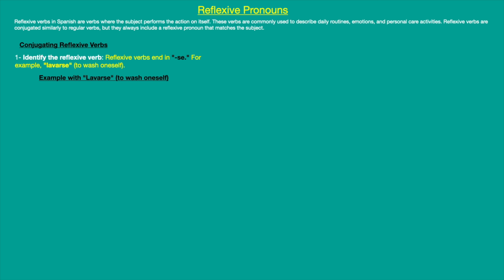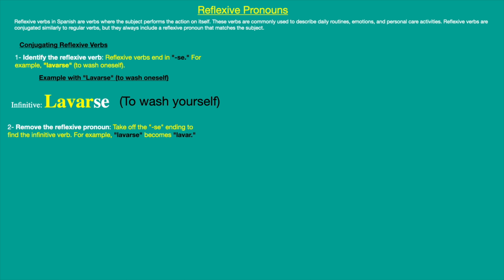Then if we take a look at some examples of lavarse, to wash yourself. Here we have the infinitive of the verb, lavarse, and you can see the se in white that is telling you that it is a reflexive verb. The second part: if we remove the SE, it is going to become only lavar. As you can see in yellow, it is lavar, and lavar is to wash.